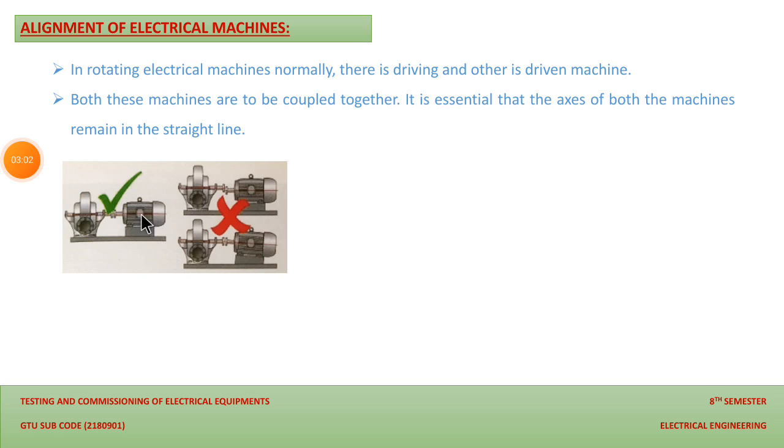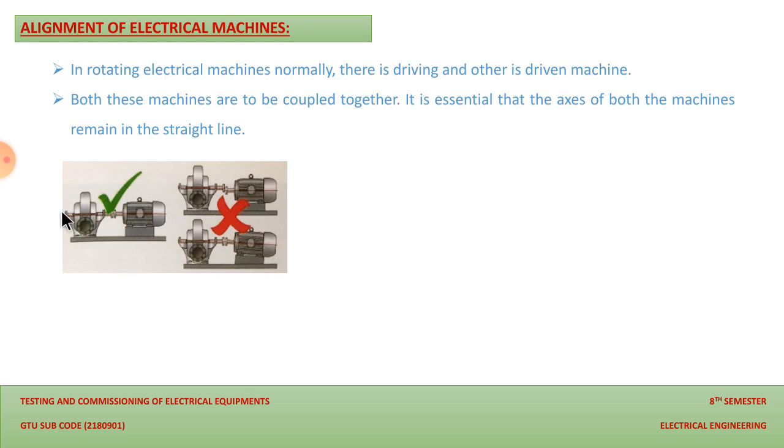That motion we use for a driven mechanism, which could be any centrifugal pump or whatever it will be. This is what is called the alignment between these two. Over here you can see that both are at different axes, so the alignment is improper in both of these cases. Over here you can see that this machine is slightly tilted.